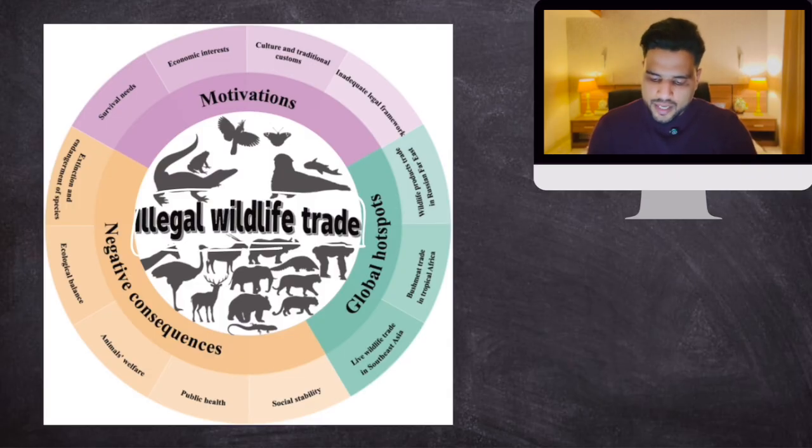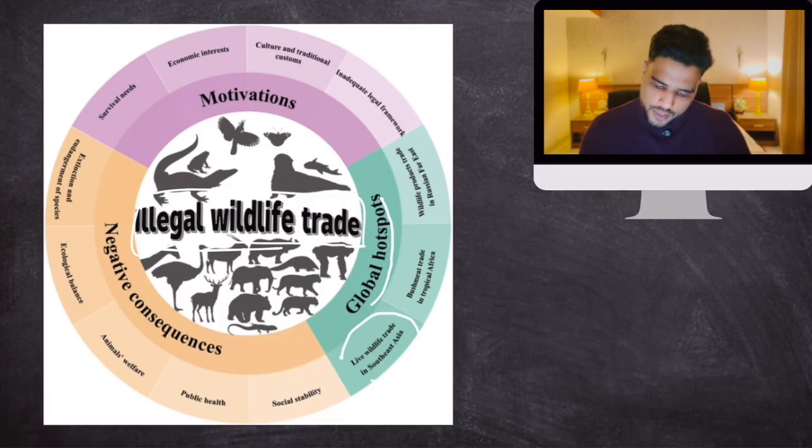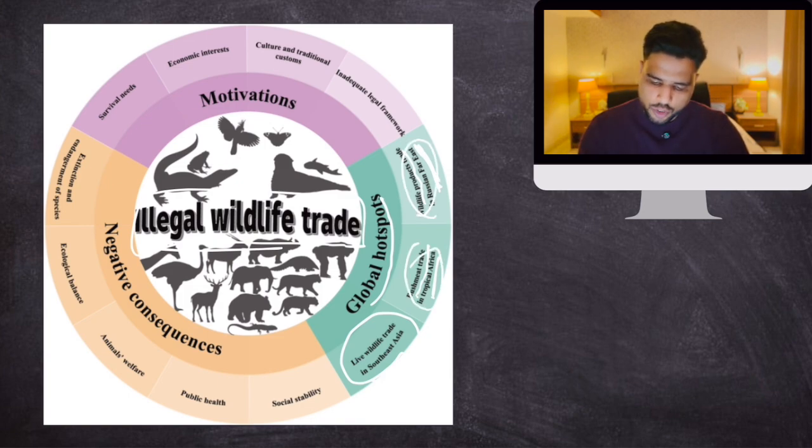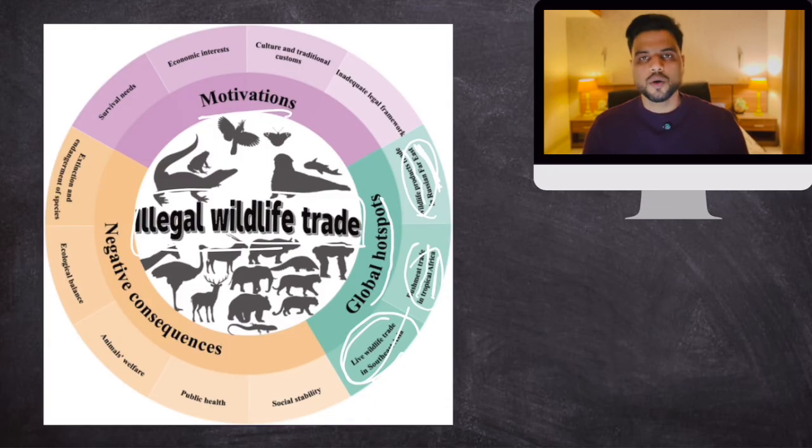Okay, so illegal wildlife trade. What are the global hotspots? So this is the Golden Triangle. Then there is bush meat trade in tropical Africa. And then there is wildlife products trade in Russian Far East. These are the three hotspots. Clear? Then what are the motivations? What is fueling this demand? Why are people involved in illegal wildlife trade?